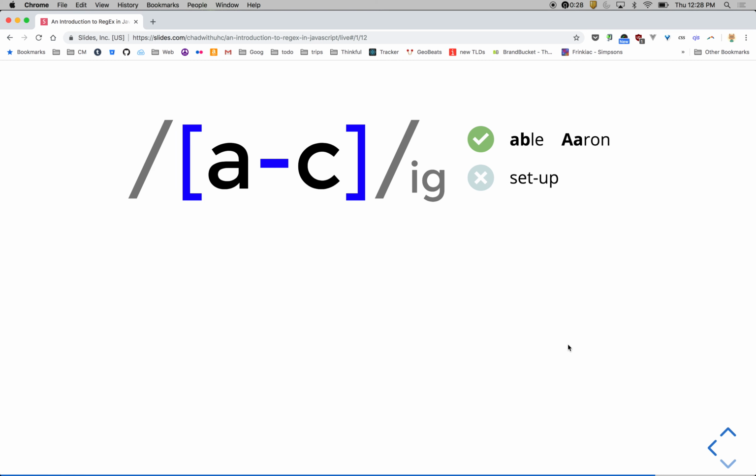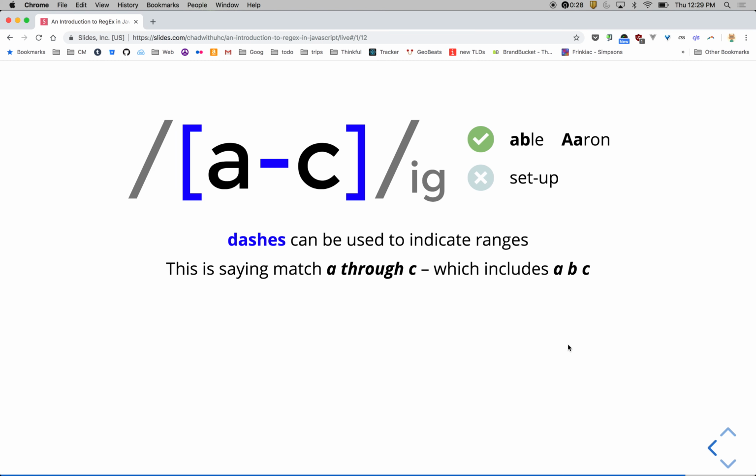All right, now we can look into ranges. So dashes can be used to indicate ranges. So this says everything from A through C, and that would include A, B, C. I only went a few in, but usually people use this with A to Z or A to capital Z if you wanted to do case specific. That's most common when people are looking to select words or something like that. In this example, you'll see an able that grabs A and B, and in capital Aaron, it will grab the two A's at first because I have my case insensitive on here, so it will grab either one in this case.